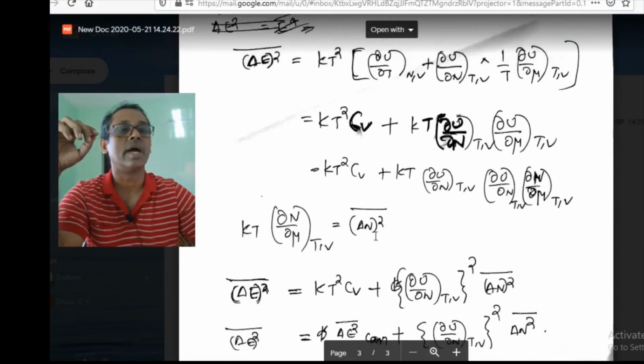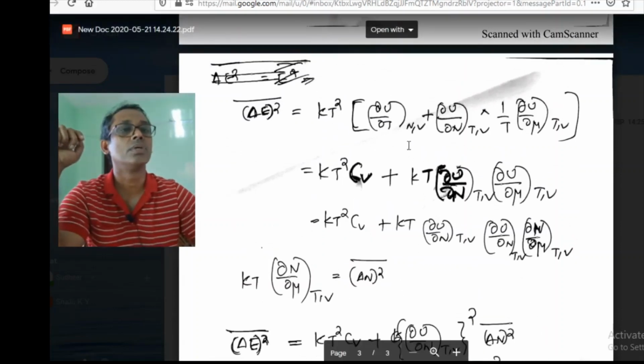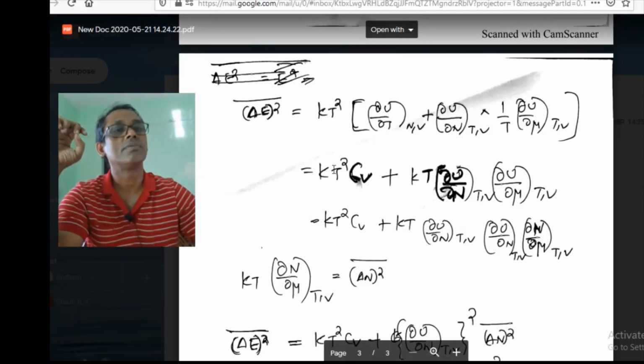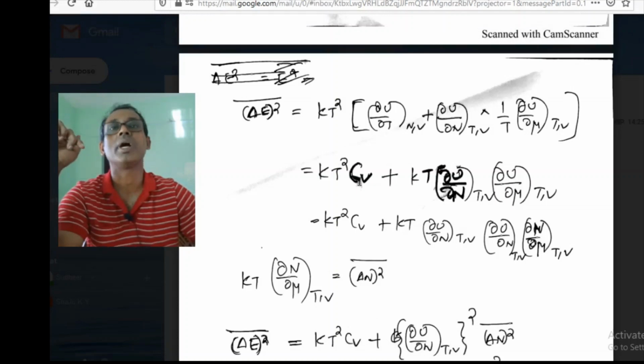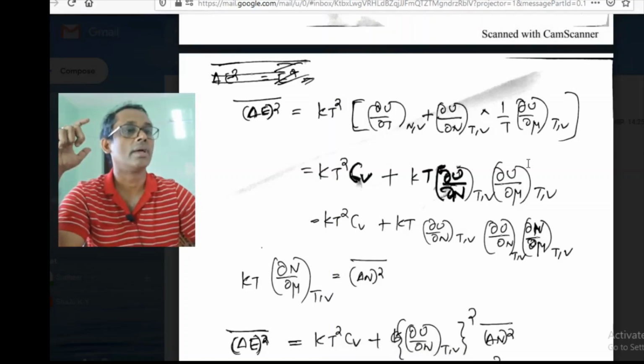So the mean value of the square of the fluctuation energy is equal to kT² ∂U/∂T at fixed N, plus ∂N/∂T times 1 by T ∂U/∂μ. The first term is kT² C_V, kT² into the specific heat capacity at constant volume. The second one is kT ∂U/∂N times ∂U/∂μ.